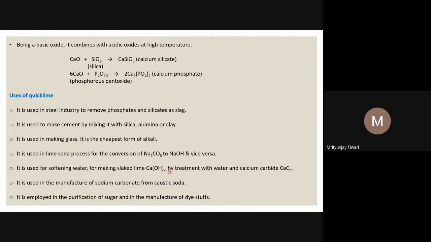This thing we have read earlier, when we studied the chemistry of water, permanent and temporary hardness, and how we remove them. The only difference is that there we studied calcium hydroxide being used. But what we are saying is that once you put CaO into water, it will form calcium hydroxide, or slaked lime. So quicklime, calcium oxide, is used in the manufacture of sodium carbonate from caustic soda. It is employed in the purification of sugar and in the manufacture of dye stocks.